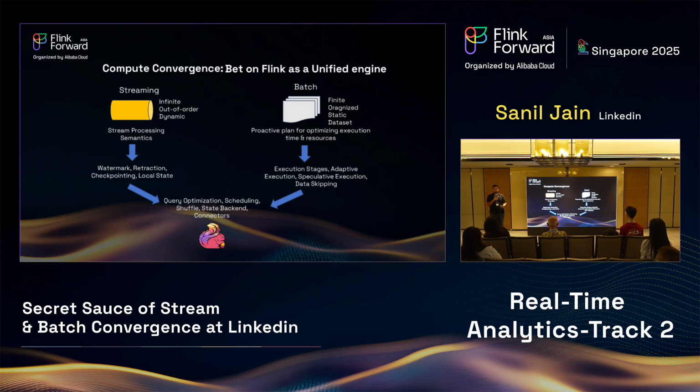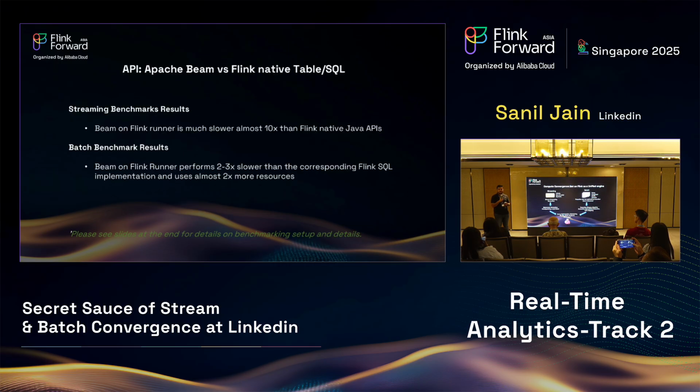So what is the engine for this? Our bet is that Flink is this engine. Why? Because Flink is the leading stream processing engine in open source. We are all aware of that. Flink is TPC-H compliant in terms of SQL queries. And the recent improvements in the Flink batch ecosystem plus our internal benchmarks give us enough confidence to bet on Flink as an engine. So this is the engine we picked as our compute engine for Convergence. Now let's look at the API.